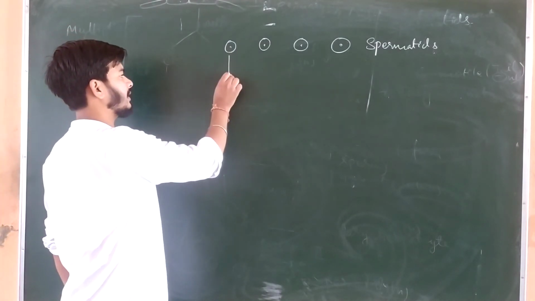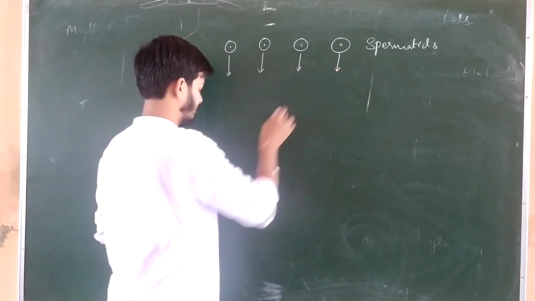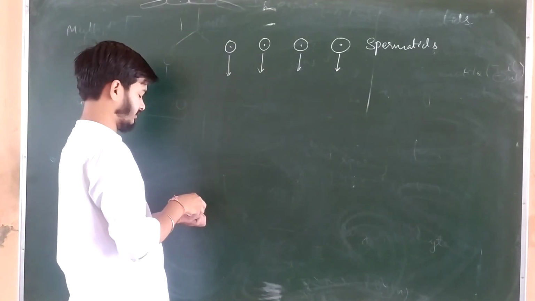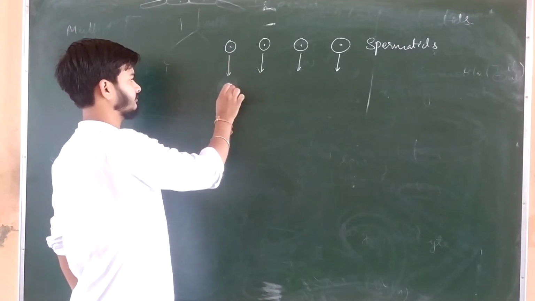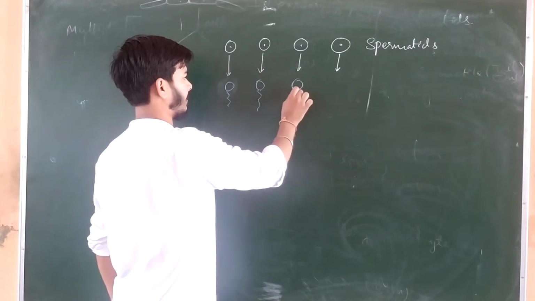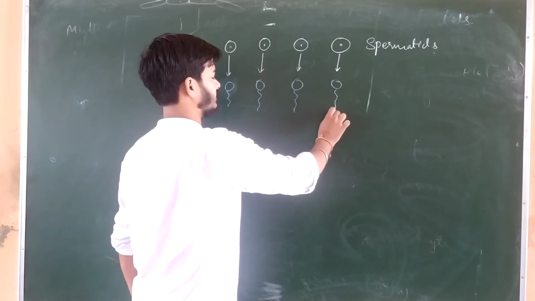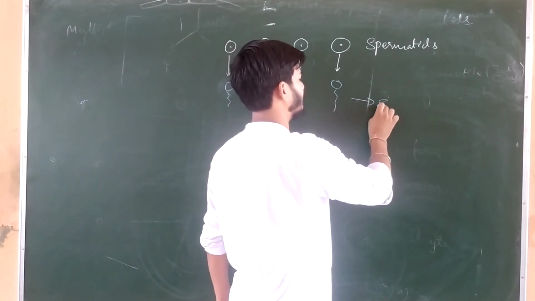So these spermatids now will be converted into tail bearing sperms like this. These are spermatids, now they are sperms.